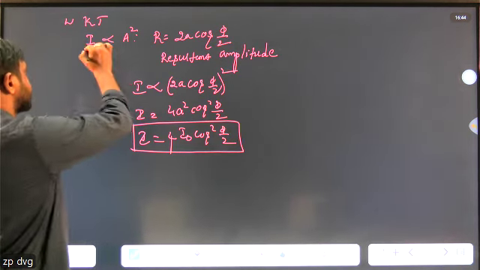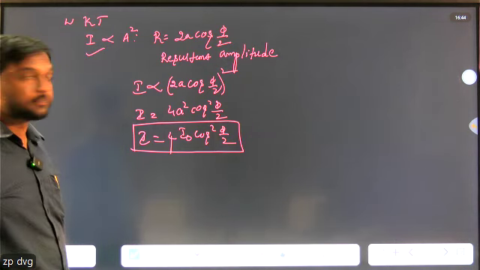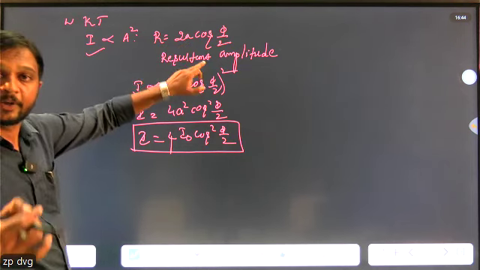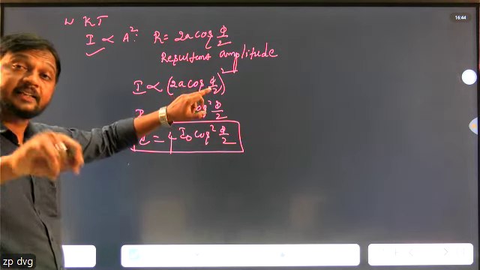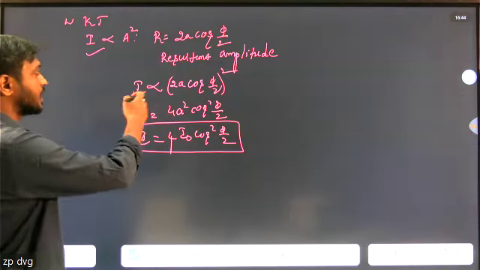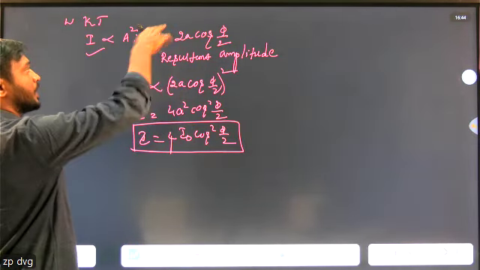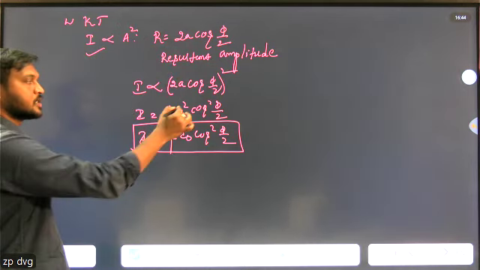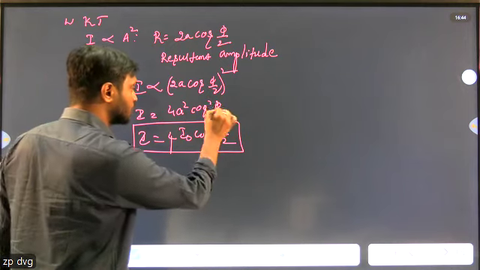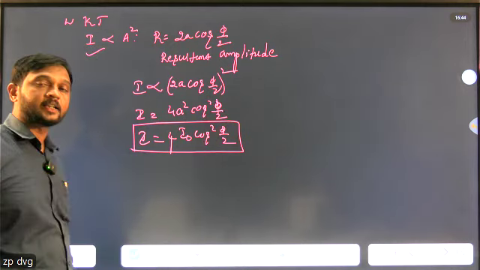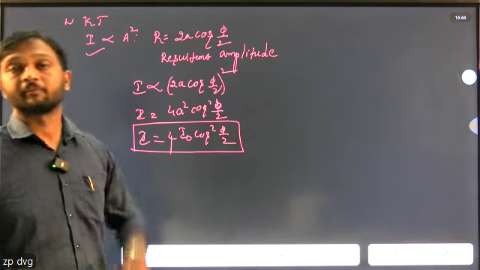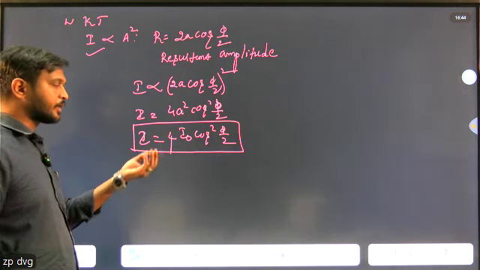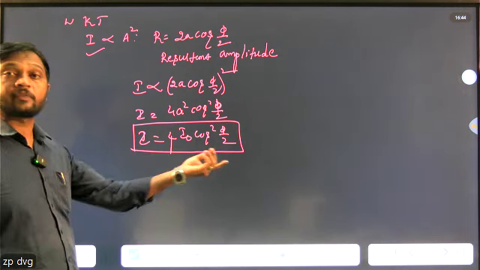So first thing is intensity is directly proportional to a square. Resultant amplitude is 2a cos phi by 2. Once we get resultant amplitude, we need a formula to calculate resultant intensity. Then I is directly proportional to R square, that is amplitude square. Amplitude is 2a cos phi by 2 whole square. I equals 4a square cos square phi by 2. So this is the formula to calculate intensity of resultant wave. I equals 4 I naught cos square phi by 2.